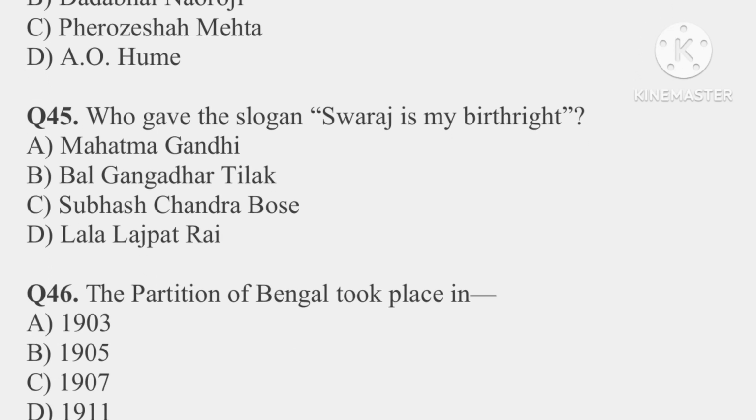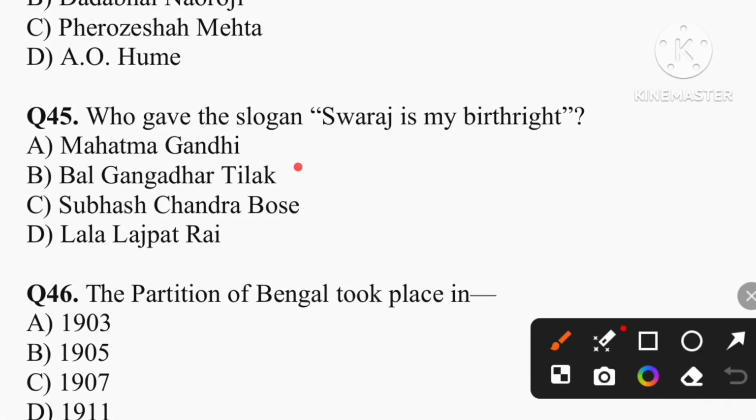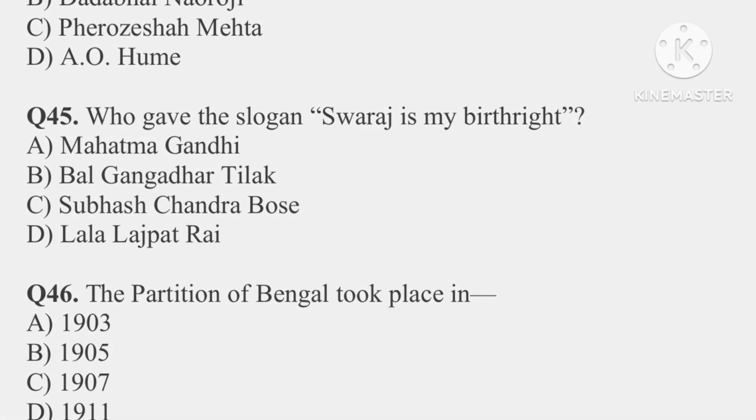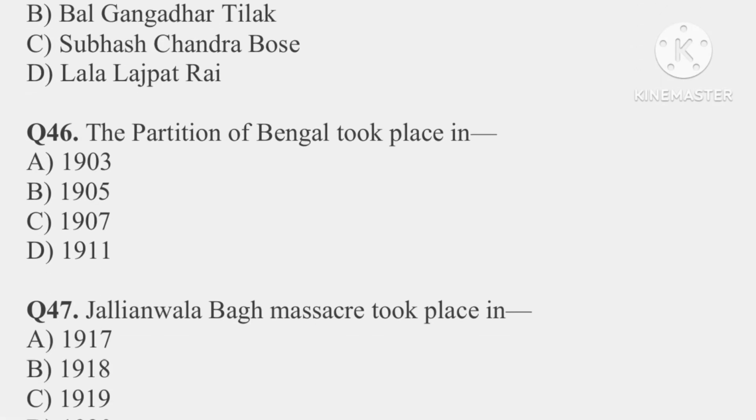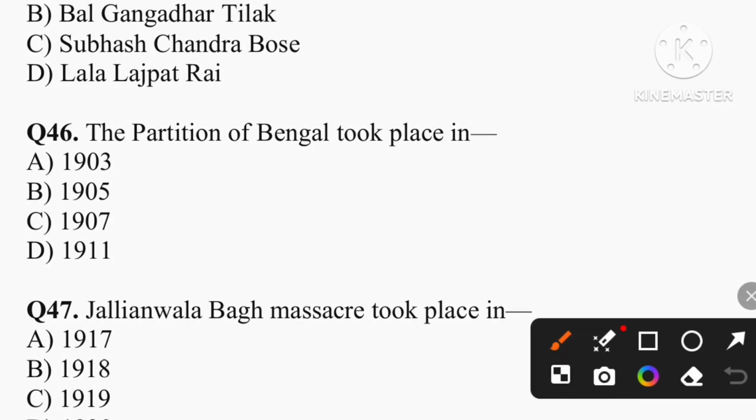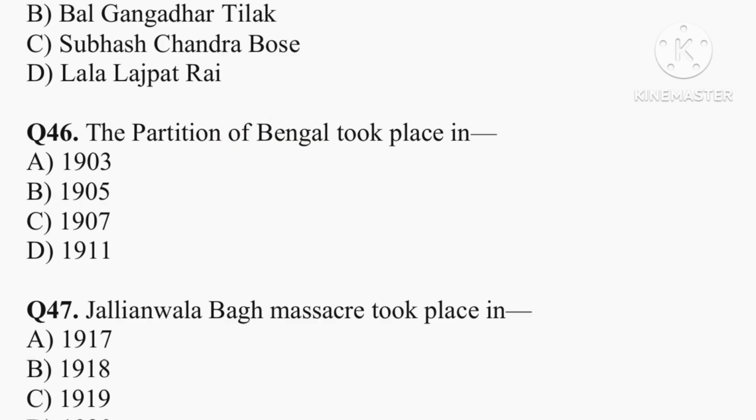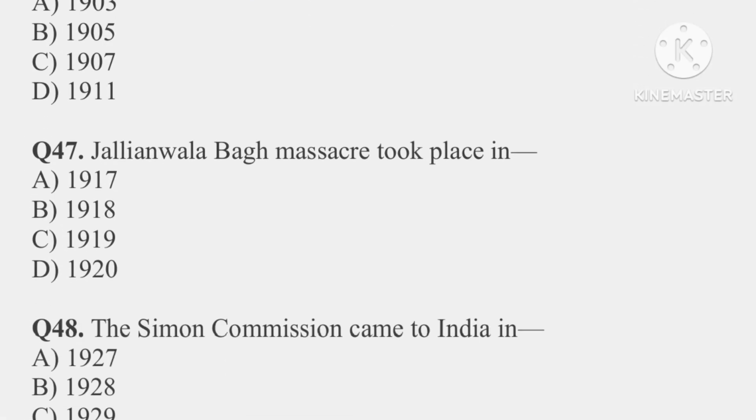Question number 45. Who gave the slogan Swaraj is my birthright? So the correct answer is option B, that is Bal Gangadhar Tilak. Question number 46. The partition of Bengal took place in which year? So the correct answer is option B, that is 1905. Question number 47. The Jallianwala Bagh massacre took place in which year?